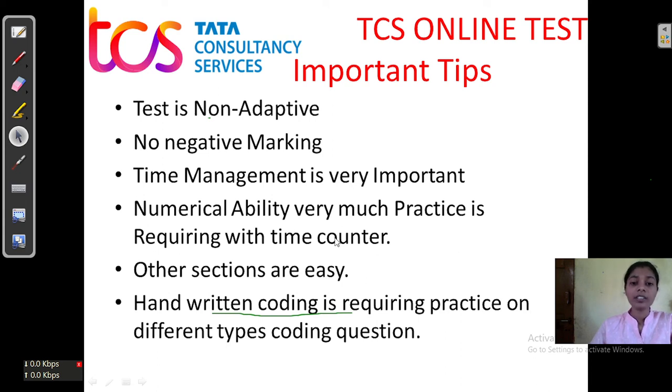So friends, for that you want to practice with a time counter. Then only can you score well. The other sections are very easy, so don't worry, do practice. Practice makes a man perfect in the exam also. So please practice very well.